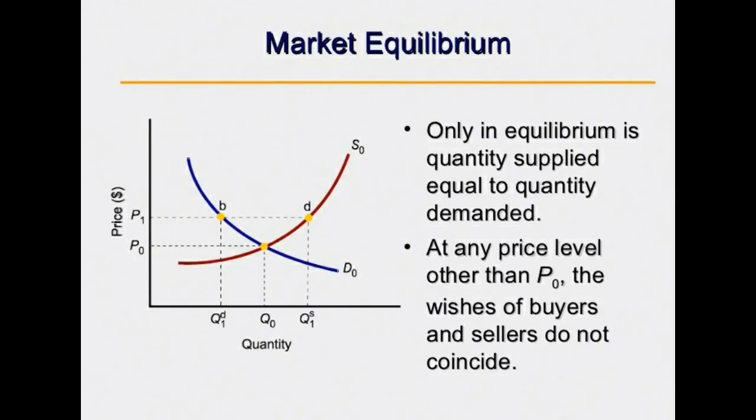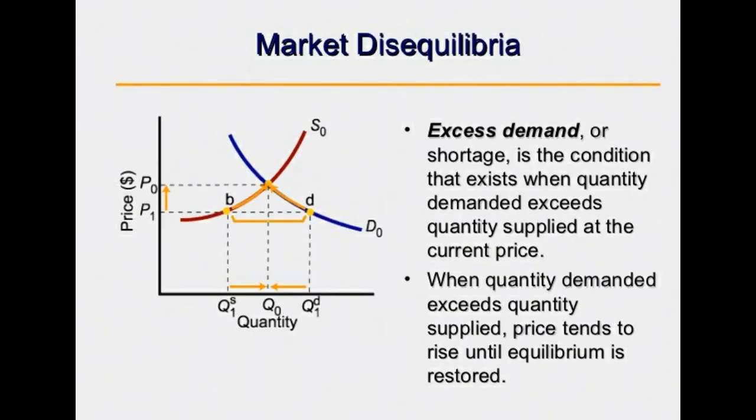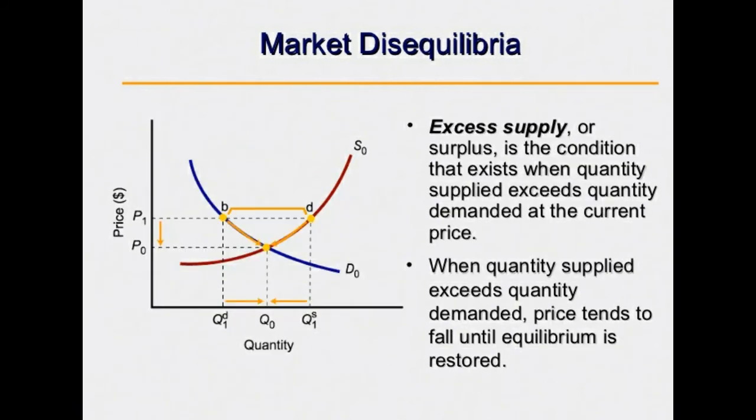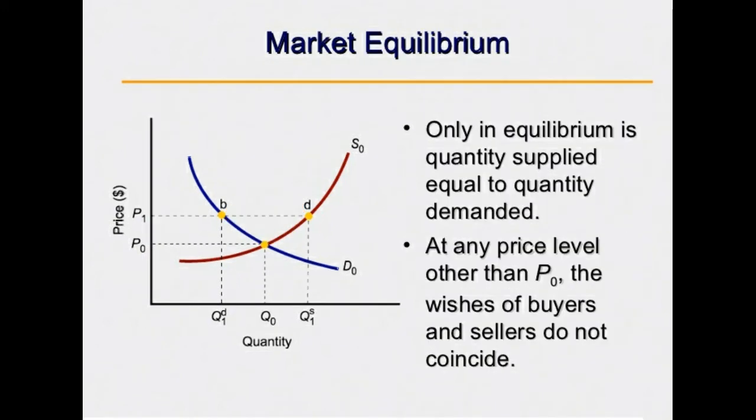The price of a commodity in the market is determined by the intersection of the forces of demand and supply. The price at which demand and supply are equal is known as the equilibrium price. The quantity bought and sold at this equilibrium price is known as the equilibrium output or amount. Only in equilibrium is quantity supplied equal to quantity demanded. At any price level other than P0, the wishes of buyer and seller do not coincide.